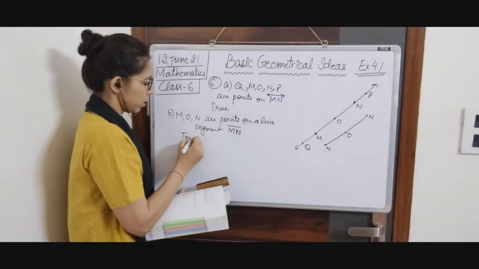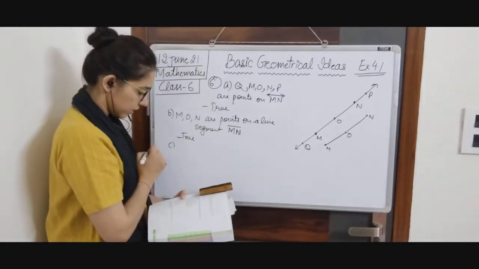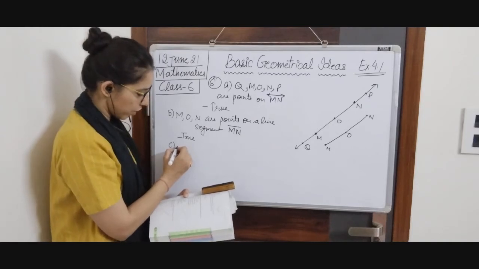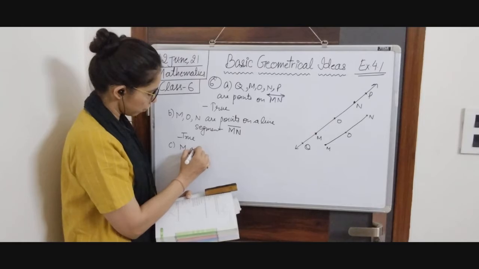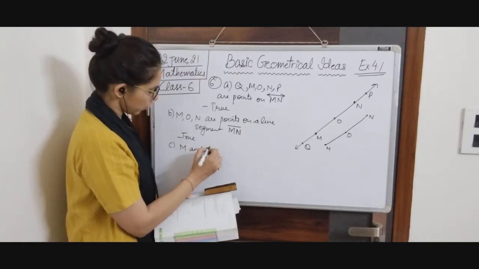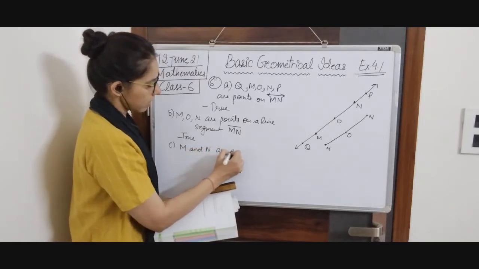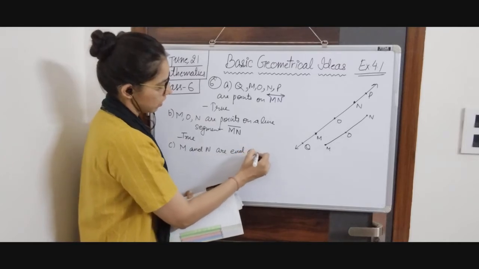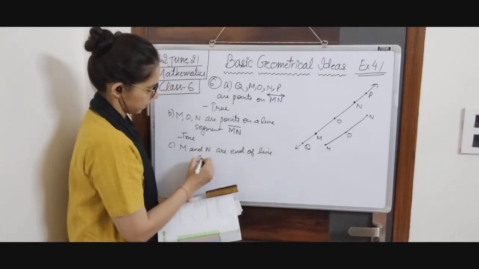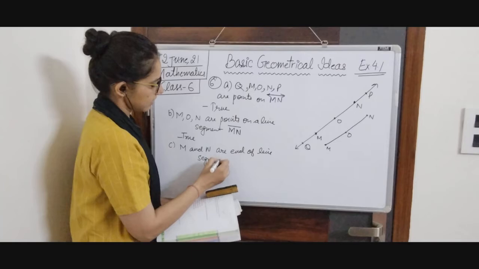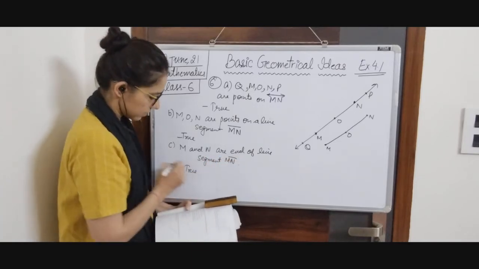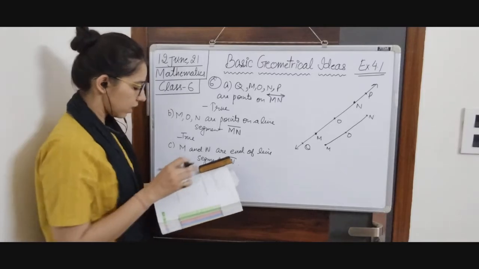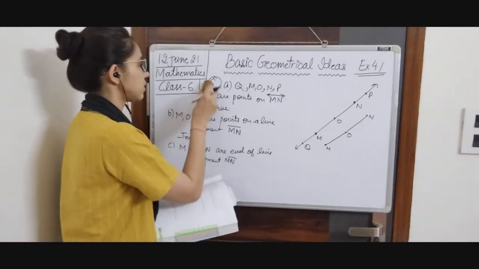Now C part: M and N are endpoints of line segment MN. As we discussed for B part, it is true.